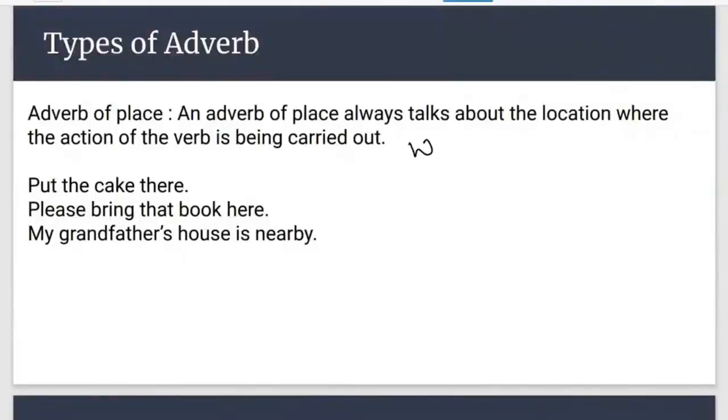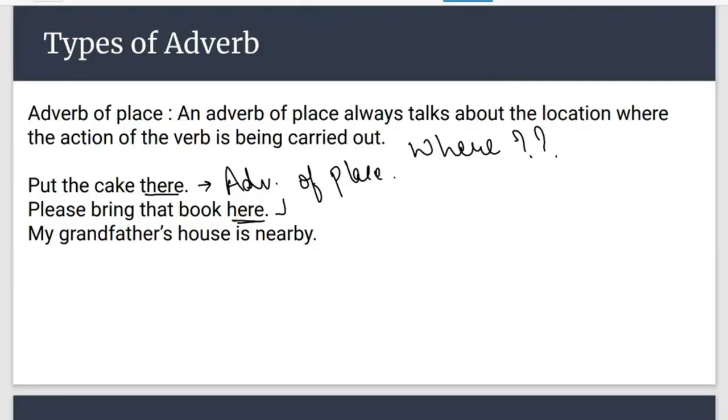Now in a similar manner, there is adverb of place, and adverb of place answers where. Put the cake there. Where do you put the cake? There is the answer. So there is your adverb of place. Let's see sentence number 2 and analyze what the adverb of place is. Which word is the adverb? Yeah, very good. So definitely it is here. Here is your adverb of place.